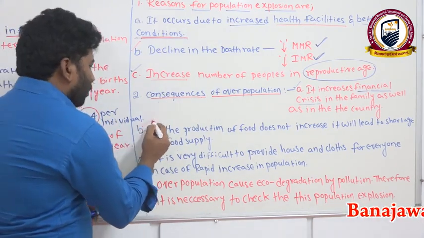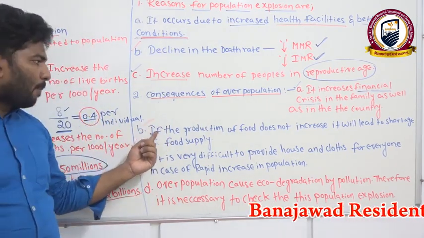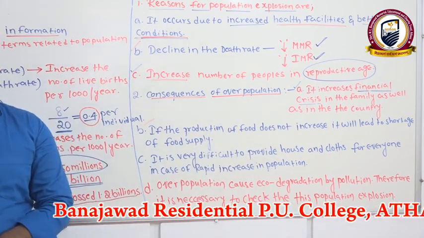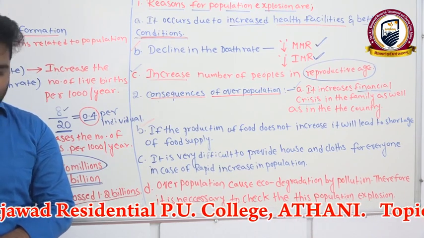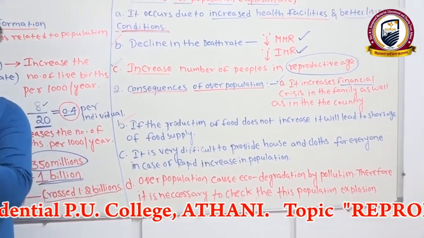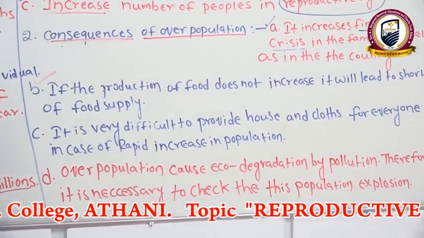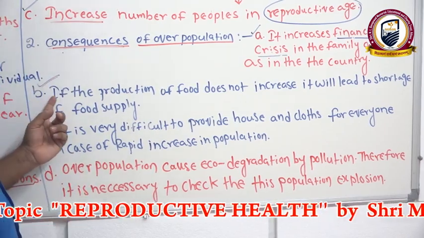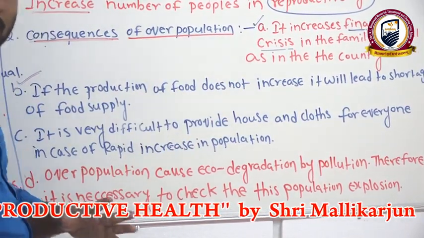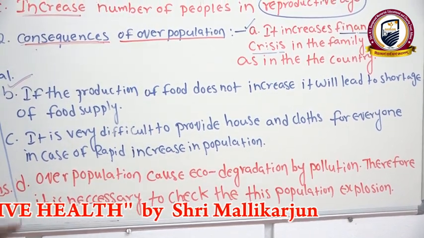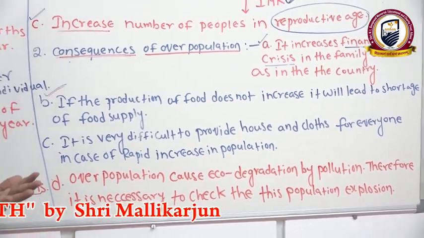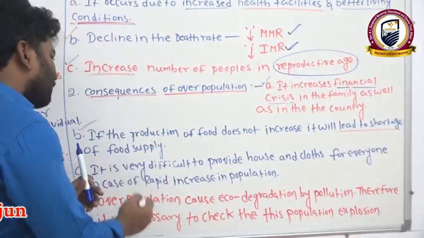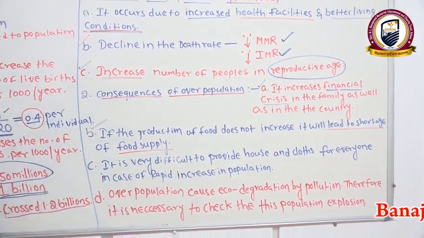The next one, we'll go to the second point: the production of food does not increase. Why does the production of food not increase? Does any 1% of land increase in the society, in nature? No. Clear? Since the land is not increasing, food production is also not going to increase. If food production is not increasing, it leads to a shortage of food supply. Automatically, people will not get the proper amount of food.